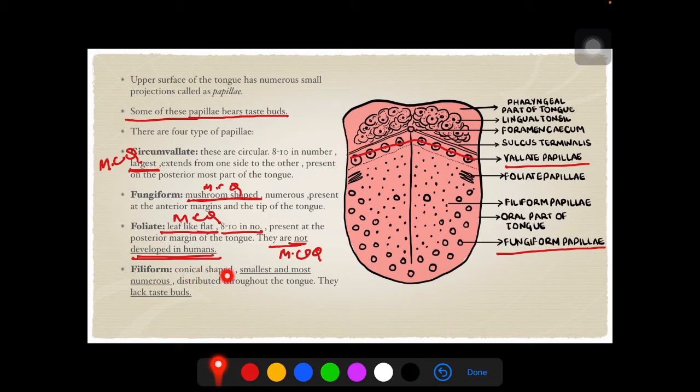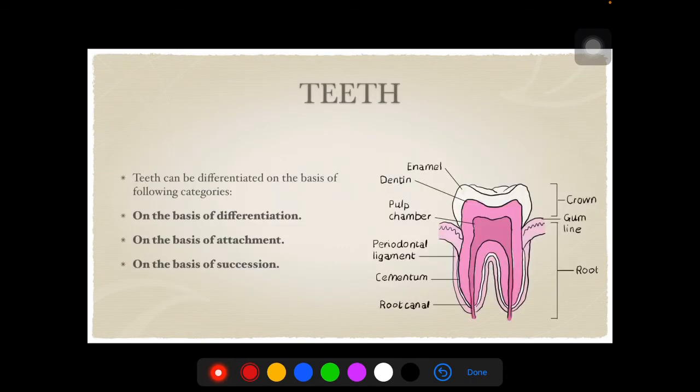Filiform papillae, these are conical shaped, again MCQ question. Smallest and most numerous, distributed throughout the tongue and they lack taste buds. So this is again a very important MCQ question. Which of the papillae lack taste buds? So the answer will be filiform papillae.